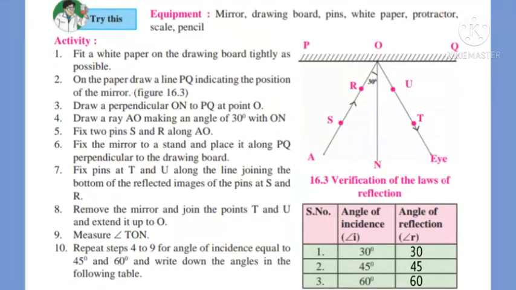In the table we can see that the angle of incidence i is given 30 degree, 45 degree and 60 degree, and after measuring the angle of reflection in each case we get the same angles as the angle of incidence. So from this table we infer that the angle of reflection is equal to angle of incidence. So this verifies laws of reflection.